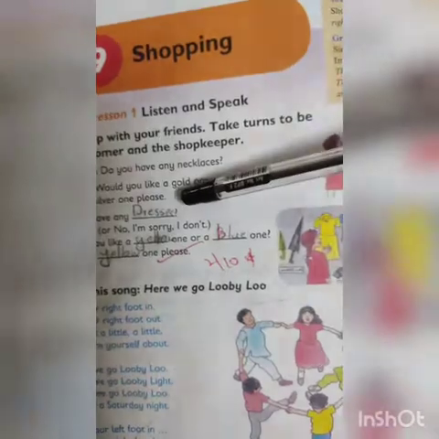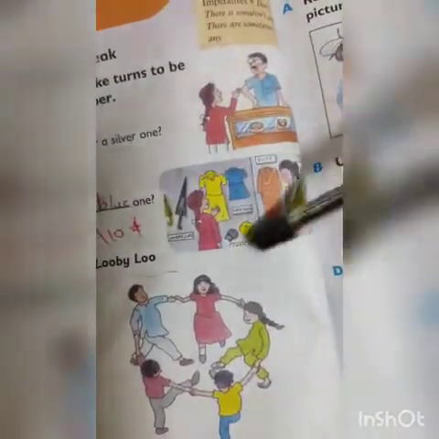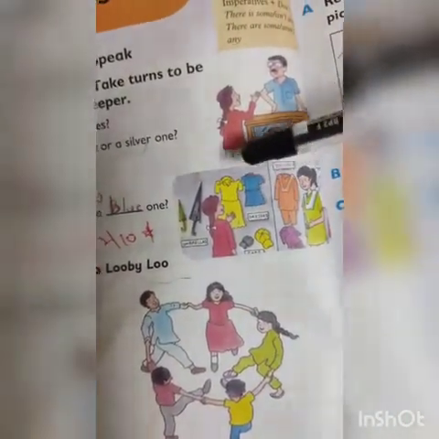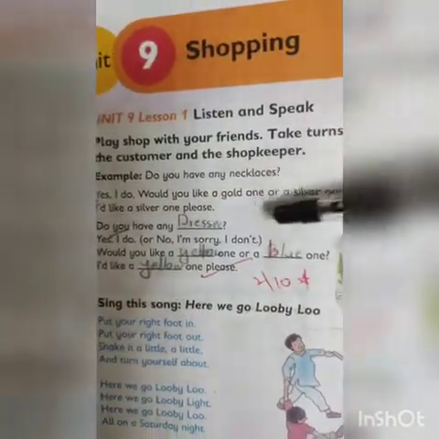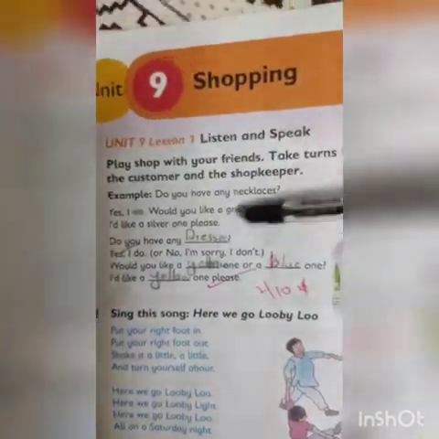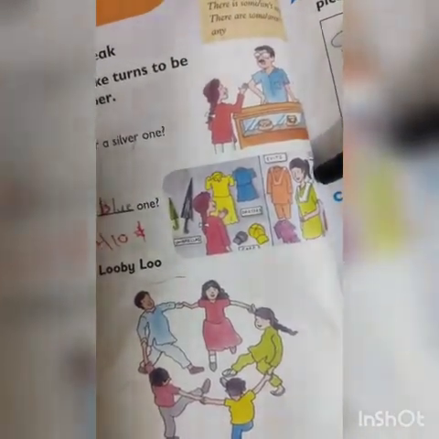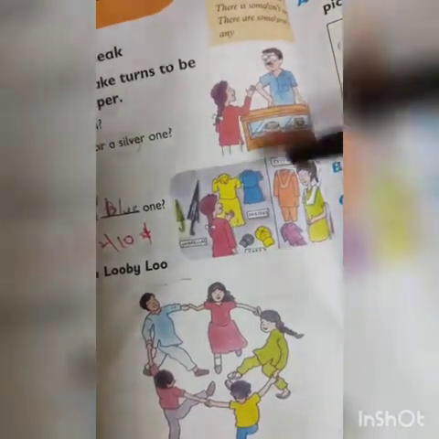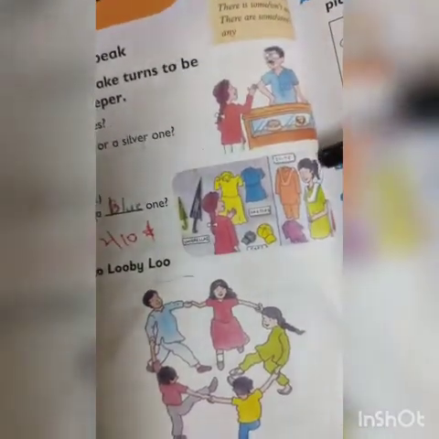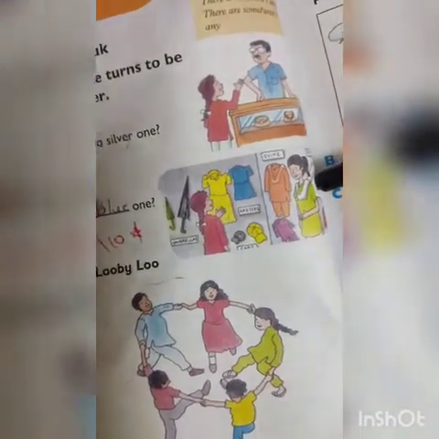Do you have any dresses? Yes, I do. Or no, I'm sorry, I don't. She asked her, do you have any dresses? And she replied to her, yes, I do. Would you like a yellow one or a blue one? I would like a yellow one, please.